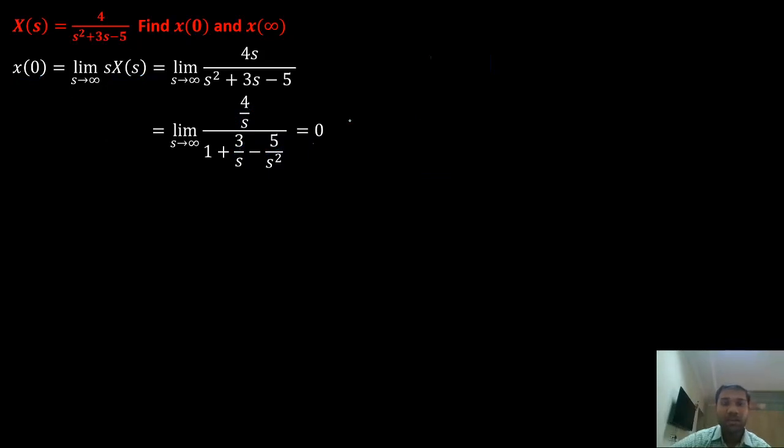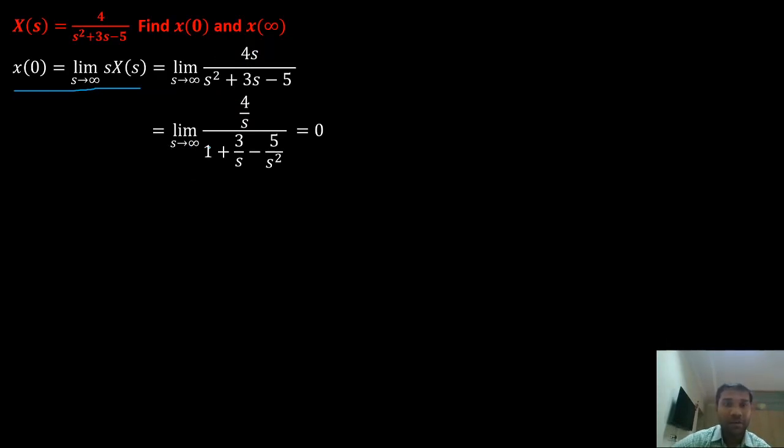That is how my initial value theorem works. I have the formula from the initial value theorem. I substituted X of s. Since it is of the form infinity by infinity, it is undefined. So what I'm doing, I'm taking s square common in both numerator and denominator, and I'm substituting s equals to infinity.